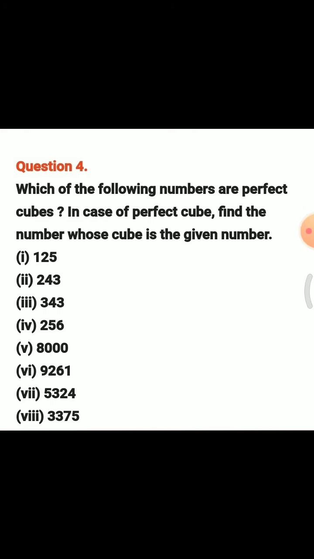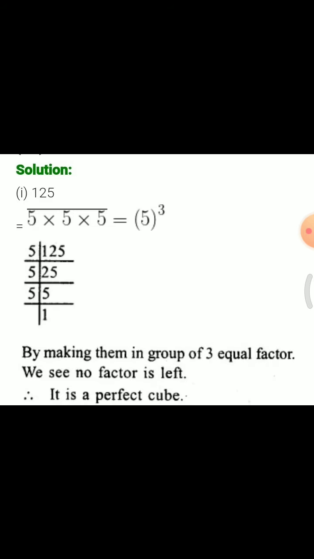Question number 4 is: which of the following numbers are perfect cubes? In case of a perfect cube, find the number whose cube is the given number. This slide is only for the question, and in the next slide I will show you the answer. 125, 243, 343, 256, 8,000, 9,261, 5,324, 3,375.